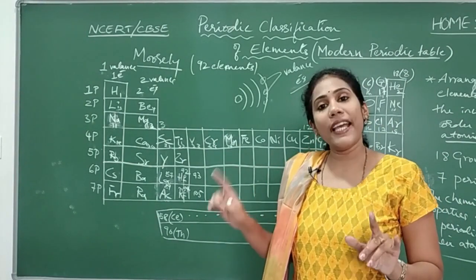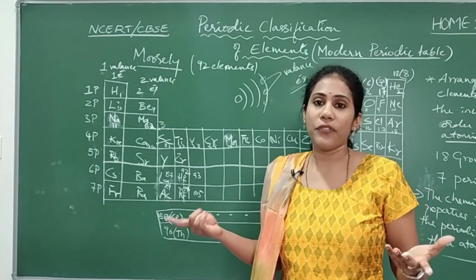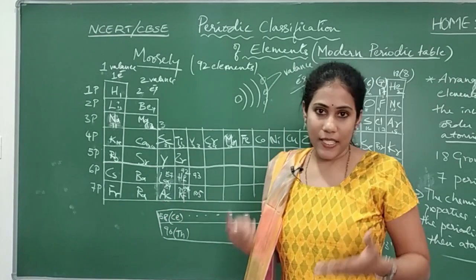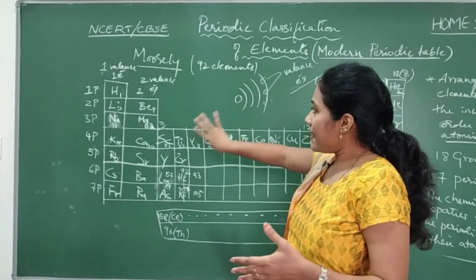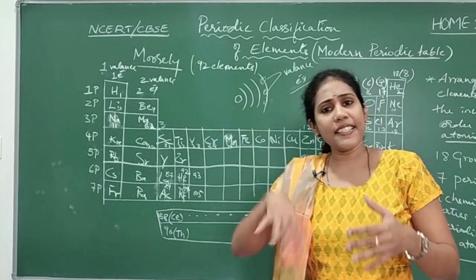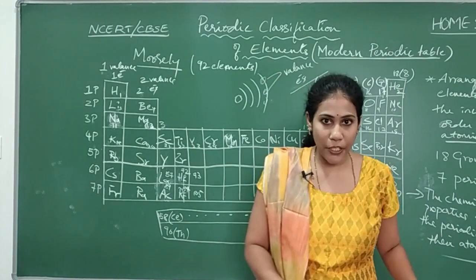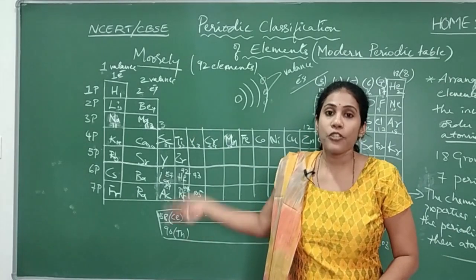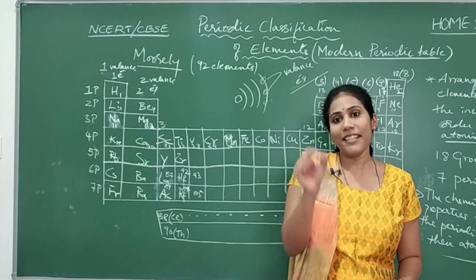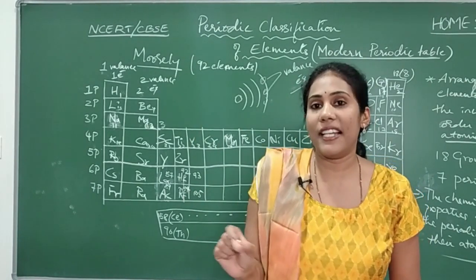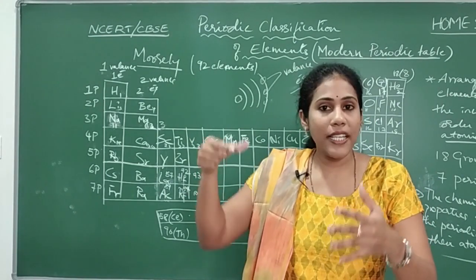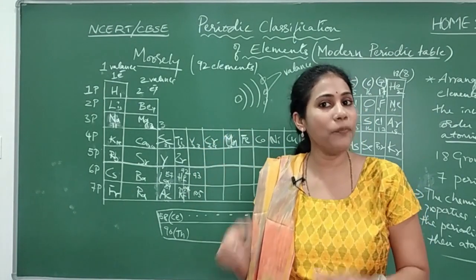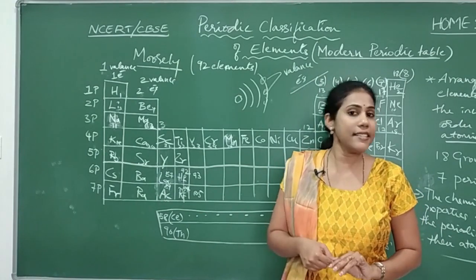Their outermost electronic configuration is actually 1s1. Anyway, about valence electrons we will discuss in detail in my next video. As of now, just try to remember this much: the group number tells you the number of valence electrons, so the elements under the same group will have common valence electrons.